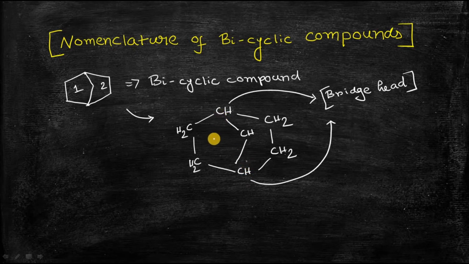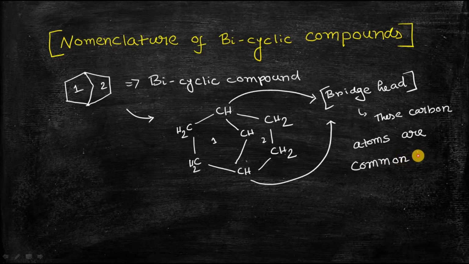As you can see, ring number 1 and ring number 2 both contain these bridgehead carbons. So that's why they are called bridgehead carbon atoms.